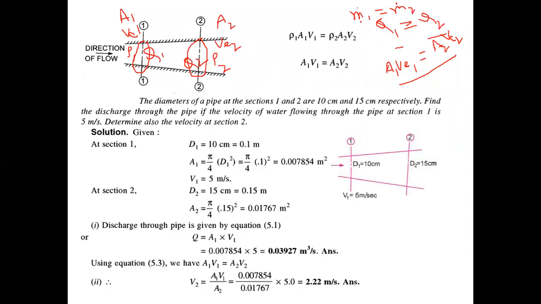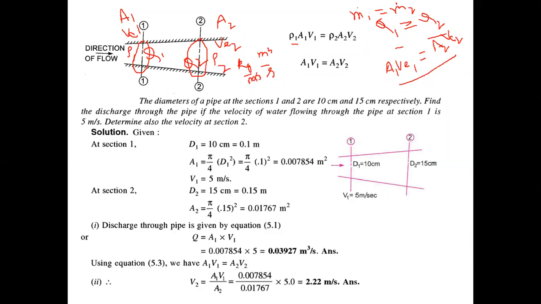Now, what is mass flow rate? We'll discuss it here. See, A1 into V1 is what? A1 into V1 is meter cube per second. We have discussed this in the previous slide. Area into velocity is meter cube per second. Clear? If you multiply with density, what is density? Kg per meter cube.